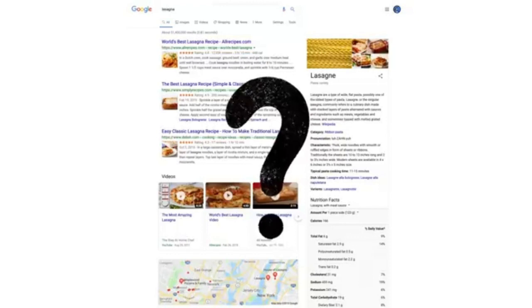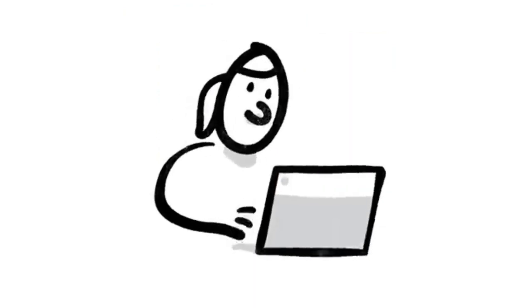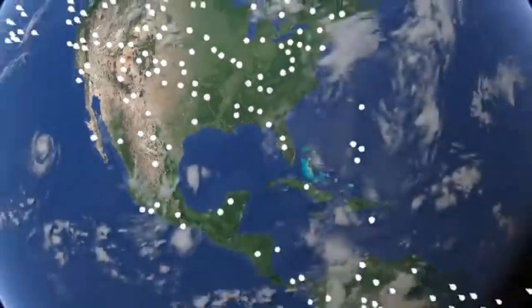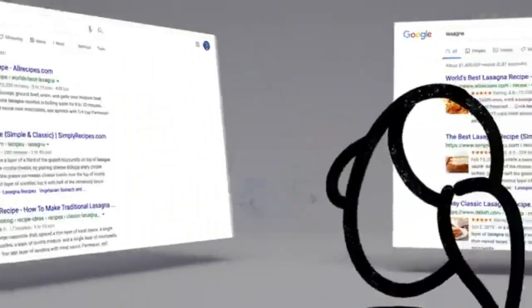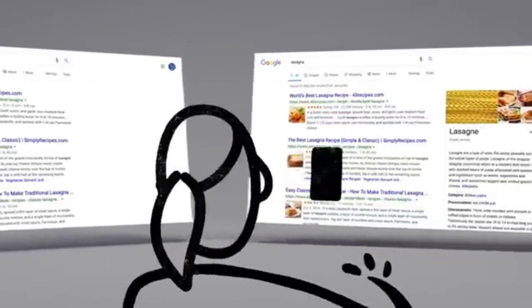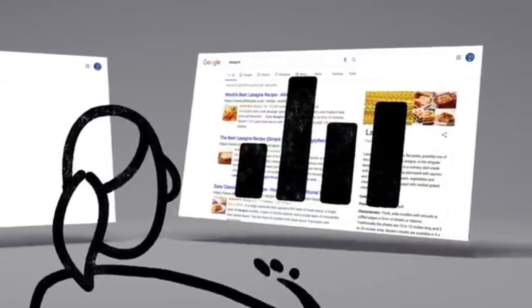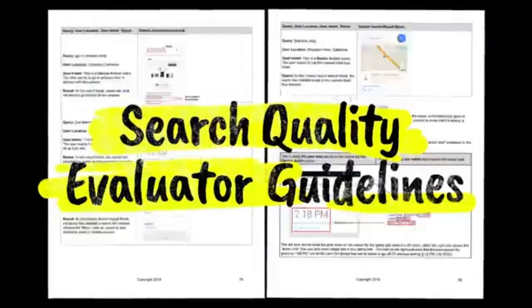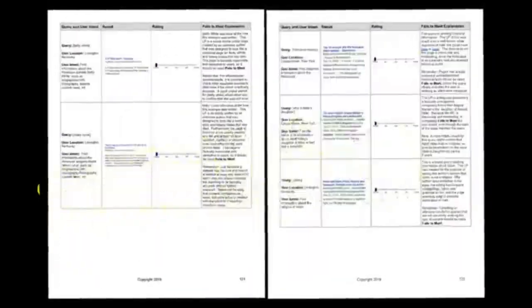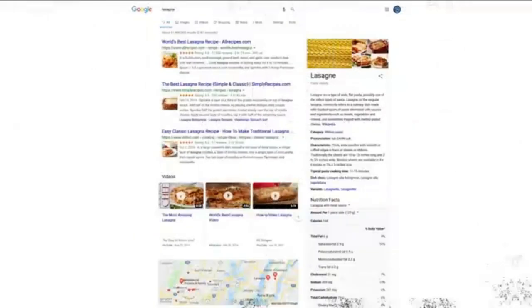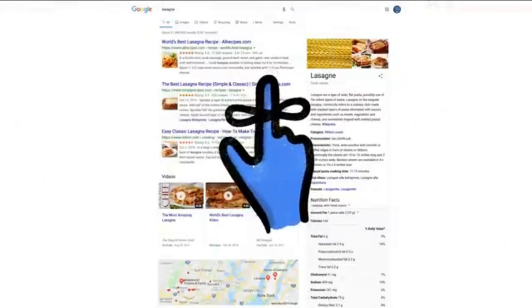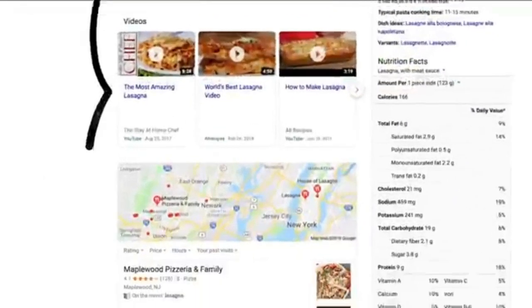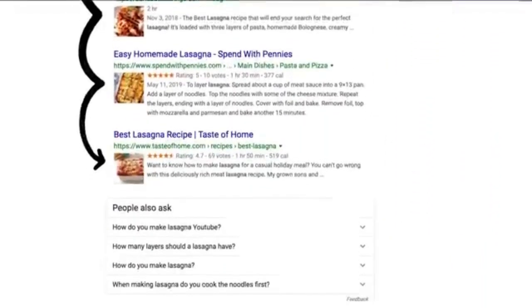Well, one of the ways we evaluate potential updates to search is by asking people like you. Every day, thousands of search quality raters look at samples of search results side by side, then give feedback about the relevance and reliability of the information. To make sure those evaluations are consistent, the raters follow a list of search quality evaluator guidelines. Think of them as our publicly available guide to what makes a good result good. Oh, and one last thing to remember. We use responses from raters to evaluate changes, but they don't directly impact how search results are ranked.